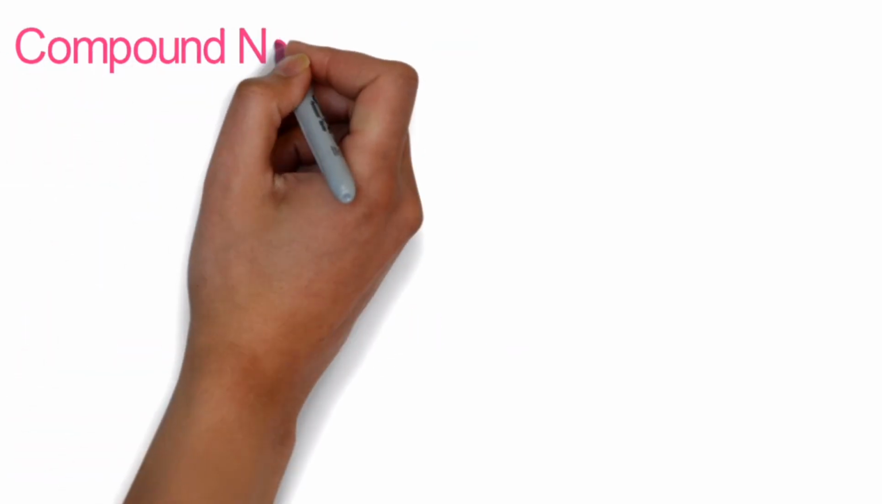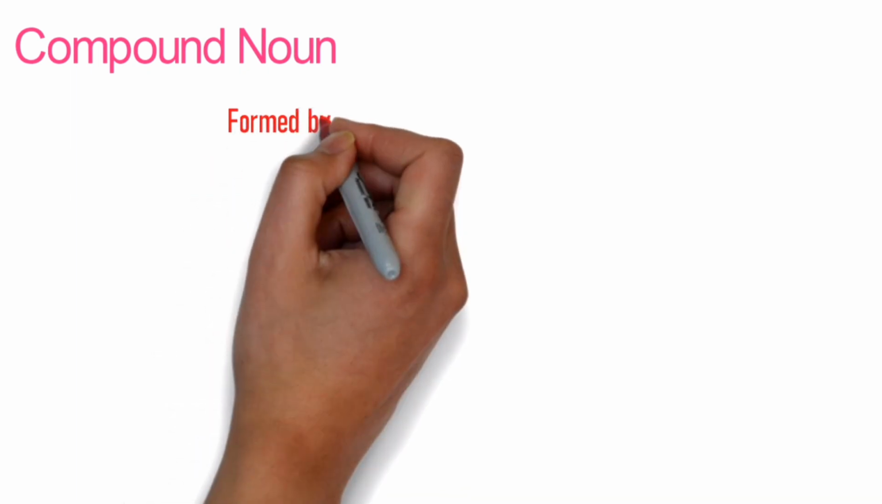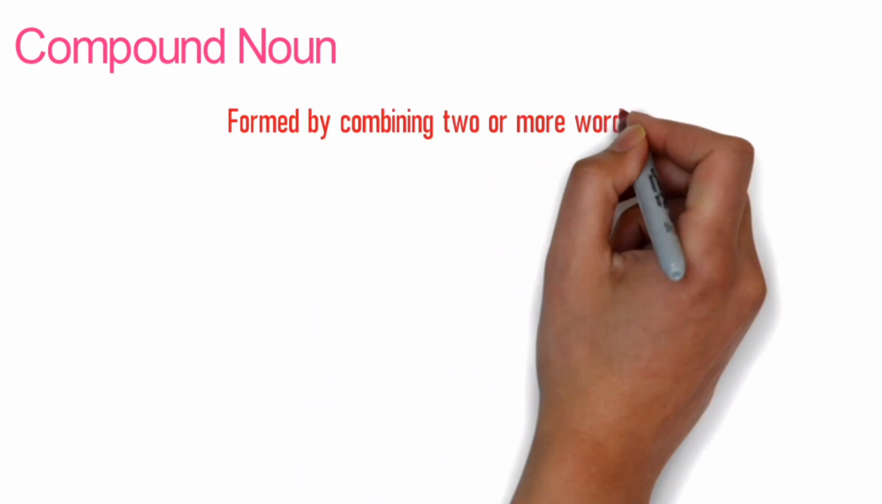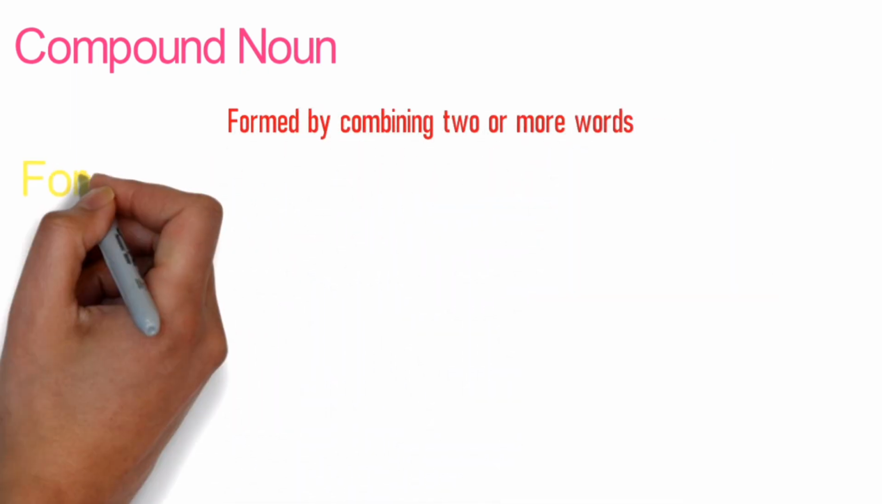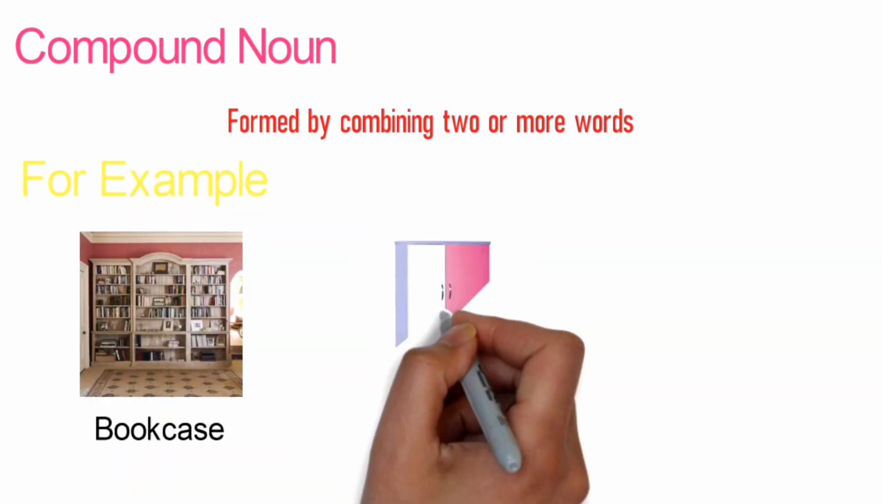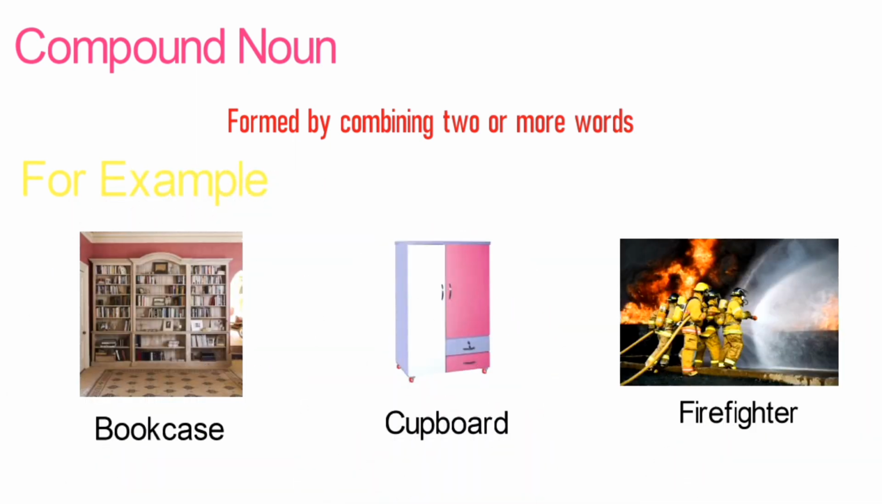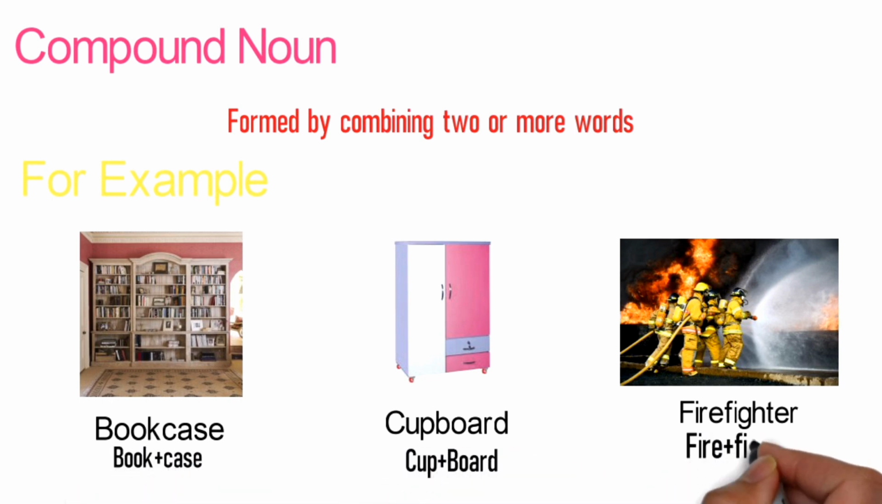Compound nouns. These nouns are formed by combining two or more words. For example, bookcase, cupboard, firefighters. All these are compound nouns as all the words have their individual meanings and they are combining to form new words that can be defined as something new.